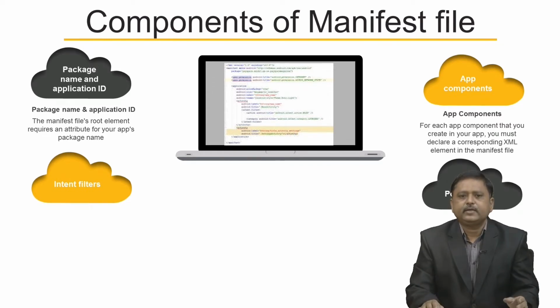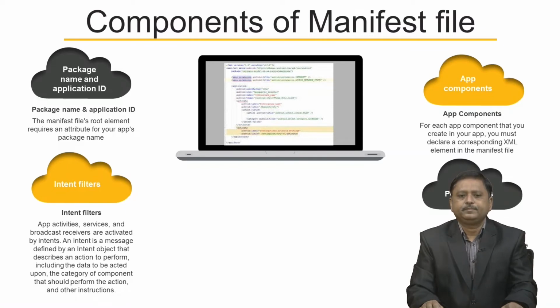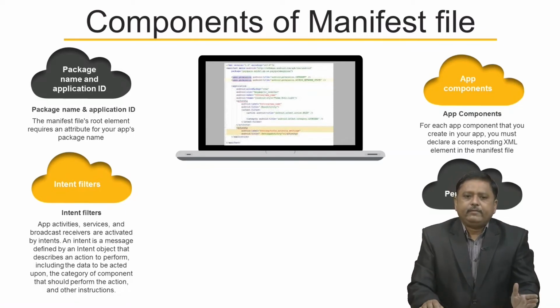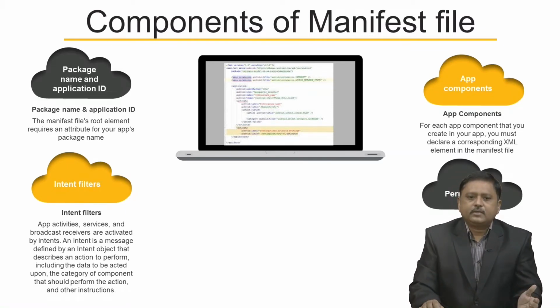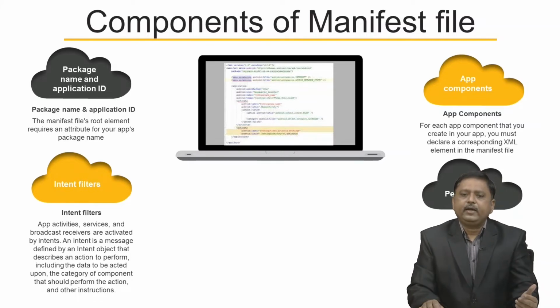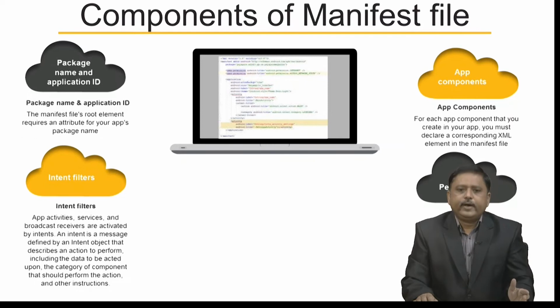The next is intent filters. App activities, services and broadcast receivers are activated by intent. An intent is a message defined by an intent object that describes an action to perform, including the data to be acted upon, the category of component that should perform the action and other instructions.